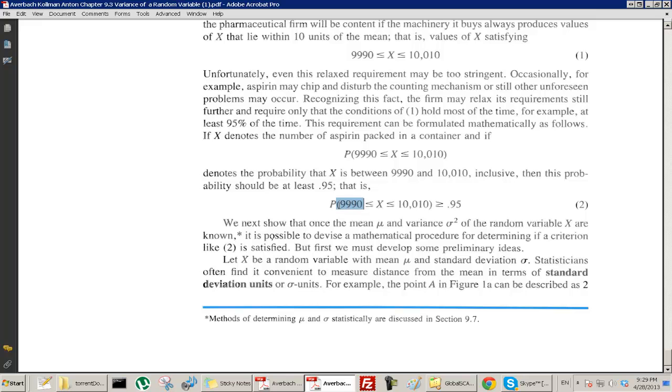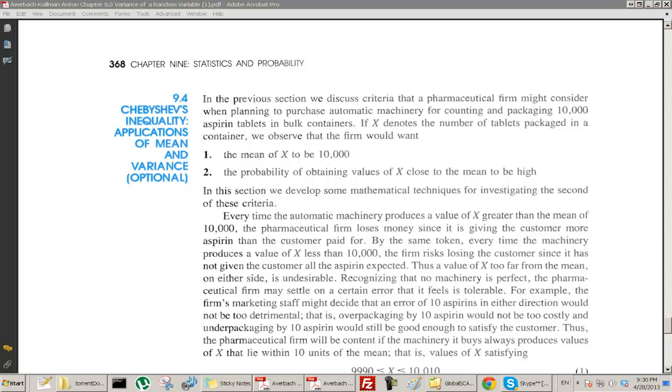Now, we've been asking those kinds of questions already, but we're going to come up with an answer that's true for every random variable, which sounds strange because it's not exactly clear what I just said, but basically we're going to come up with statements that are true for all random variables. Okay, let's take a look at this.